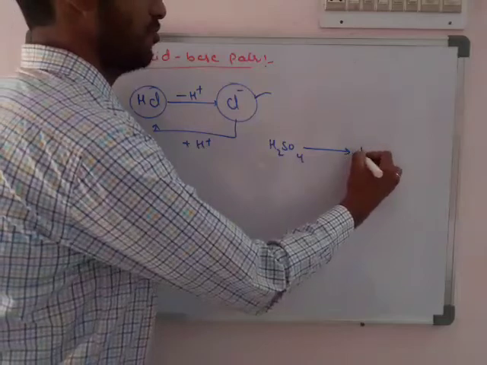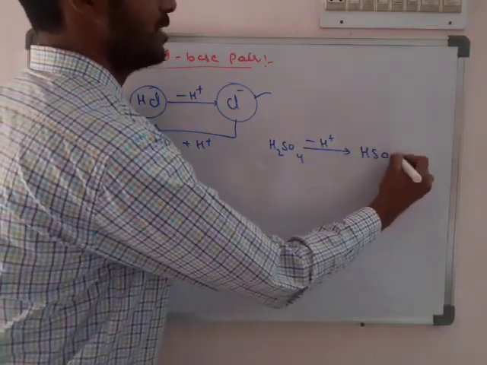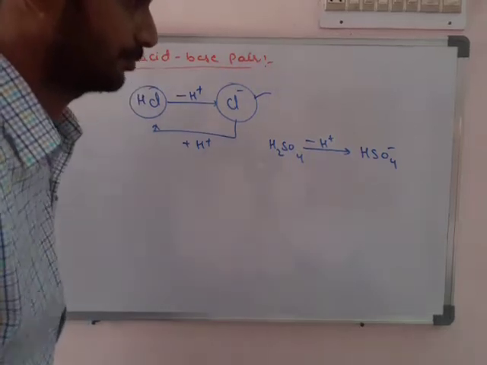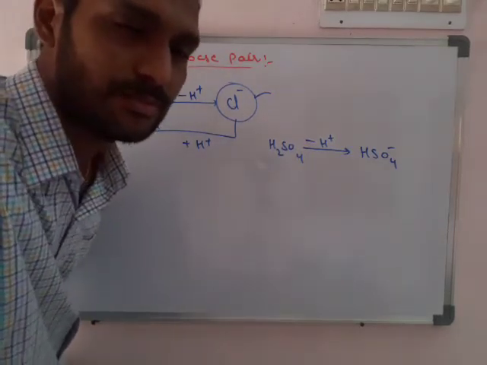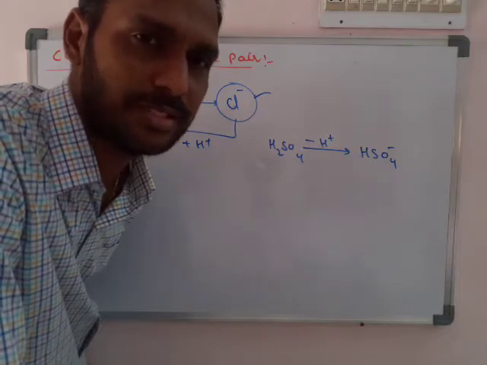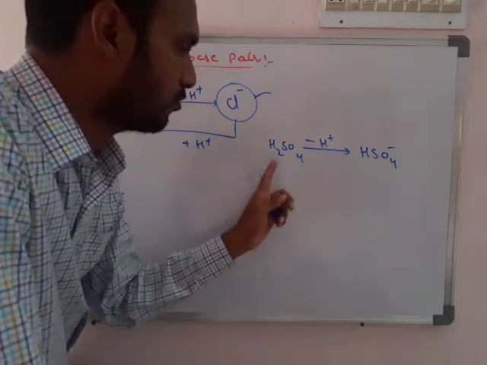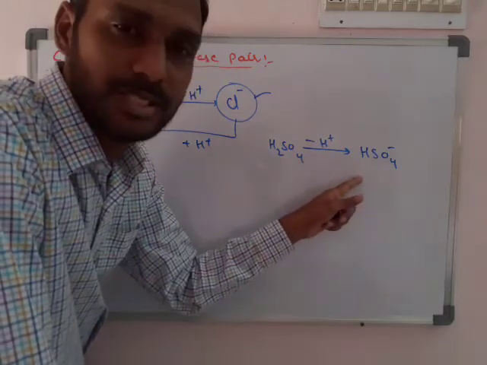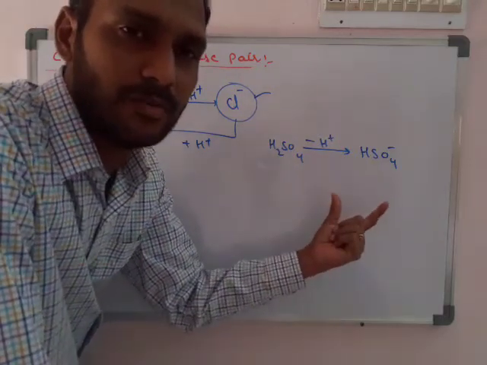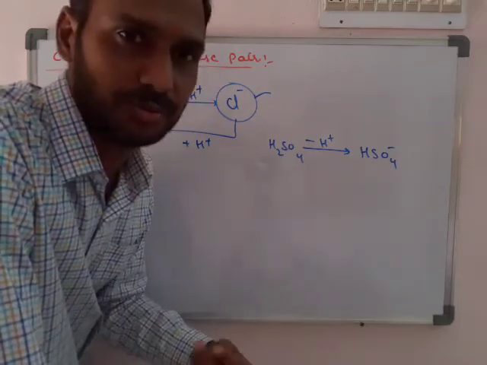If H2SO4 loses 1 H+, it becomes HSO4-. What is the difference between H2SO4 and HSO4-? Just 1 H+ is different. H2SO4 by losing 1 H+ becomes HSO4-, and HSO4- by gaining 1 H+ becomes H2SO4.